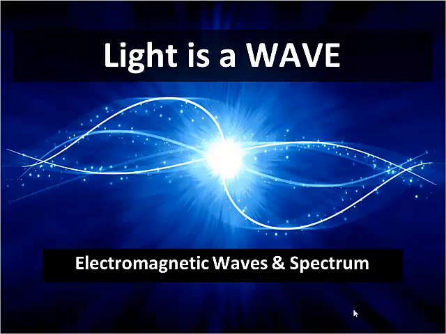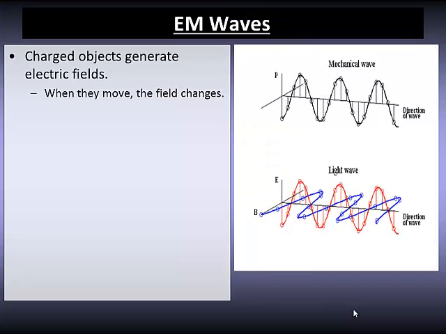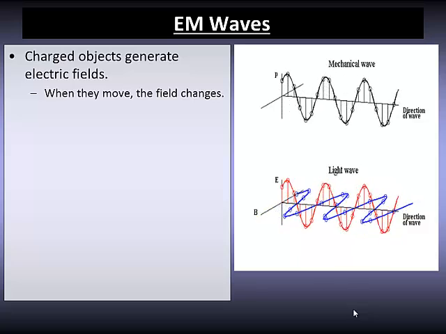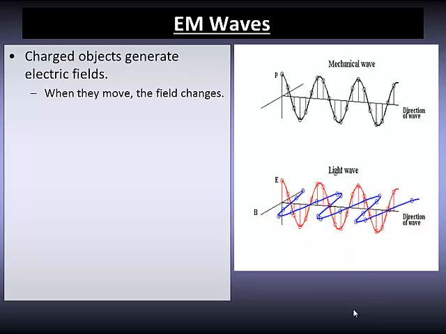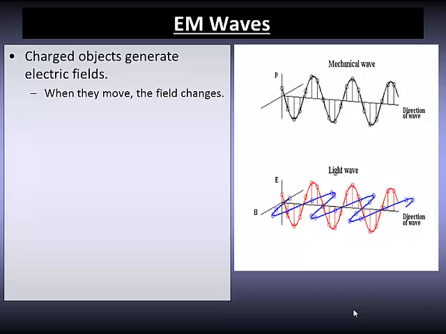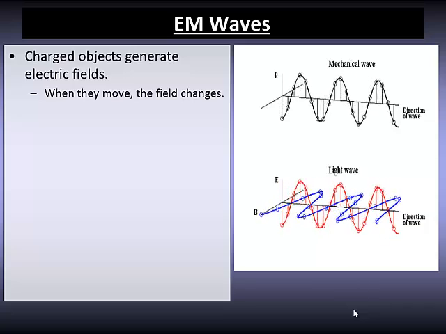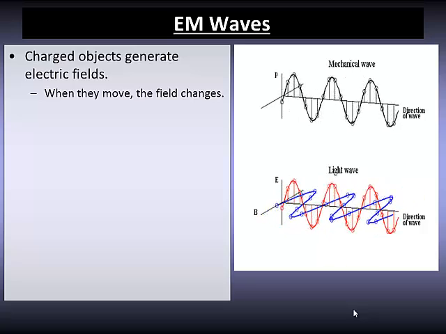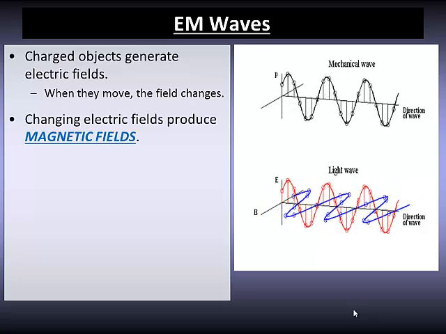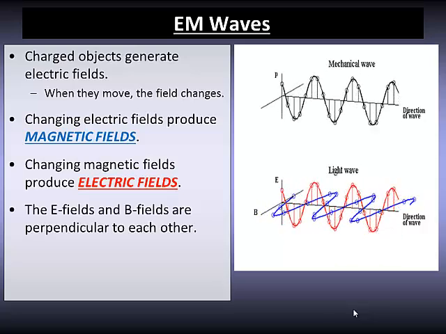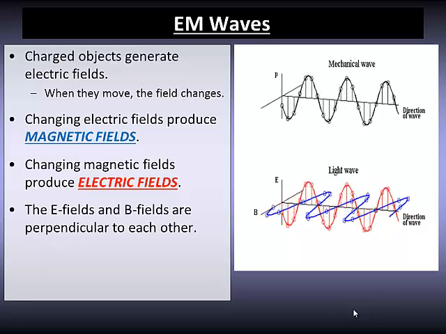Light is a wave, electromagnetic waves in the spectrum. An electromagnetic wave is different from a mechanical wave. A mechanical wave is caused by a particle vibrating in a medium. So the particles can vibrate up and down, forwards and backwards, but in the end it's caused by particles that move back and forth. An electromagnetic wave, however, is a combination of two different fields that oscillate back and forth.